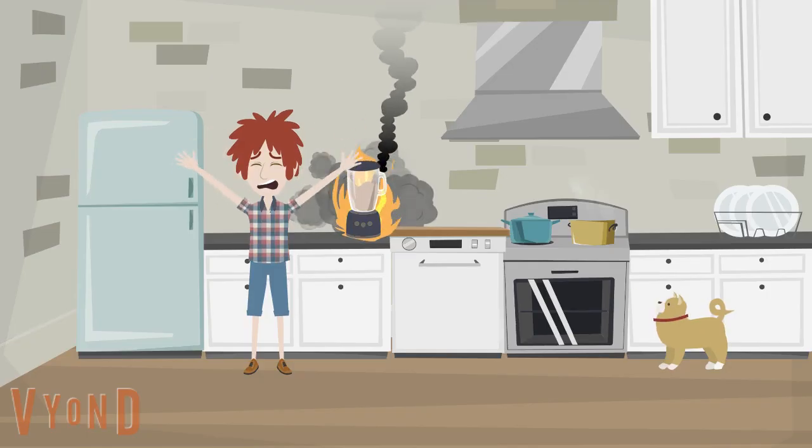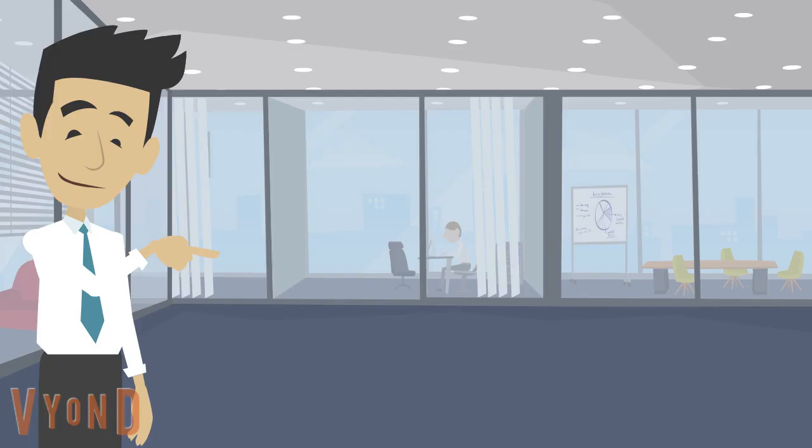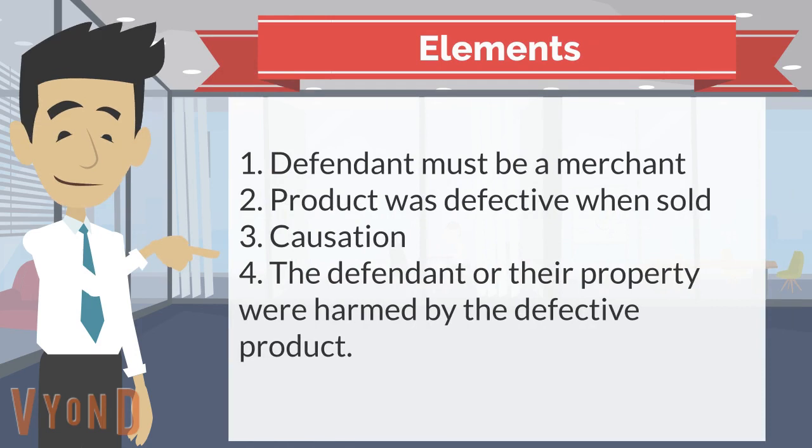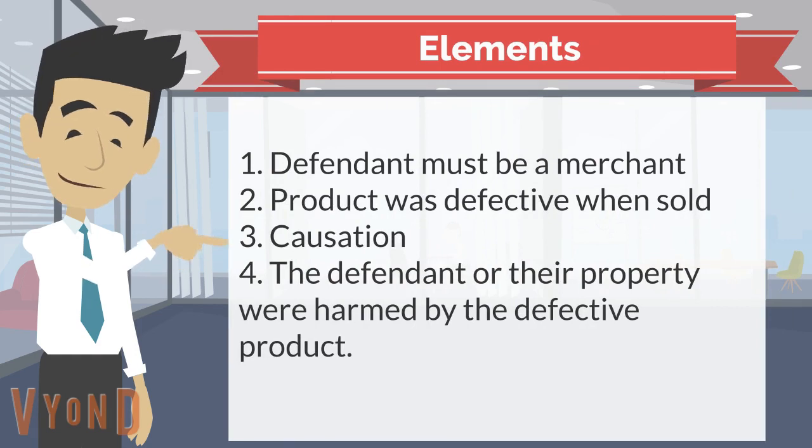The third area is products liability, which is also called strict products liability in torts. Product liability is a category that encompasses several theories, including negligence and intentional torts. However, strict liability in tort focuses specifically in that area and products. To prove the prima facie case, these elements must be shown.